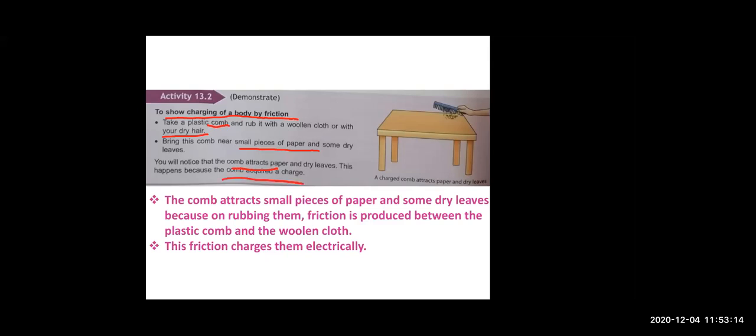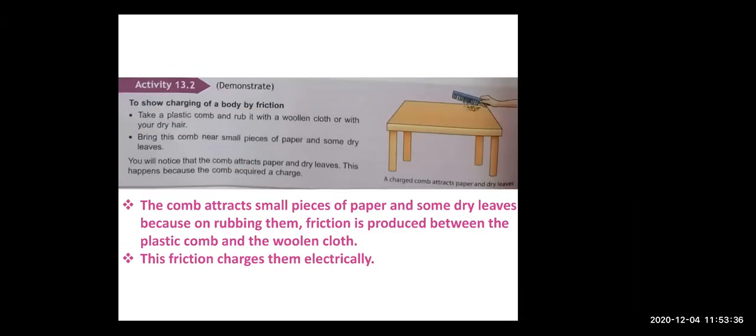Yes, the comb has got charged because when you were rubbing them, friction was produced, and that friction produced the charge on the comb as well as on your hair or on your woolen cloth. And thus, because of the friction, they became charged, and after becoming charged, the comb was able to attract the small pieces of paper. So this is charging by friction.